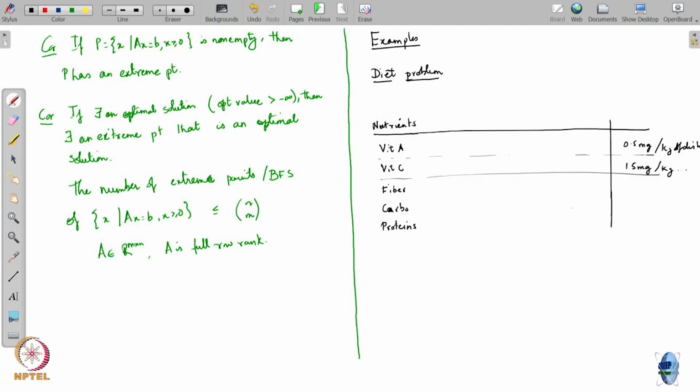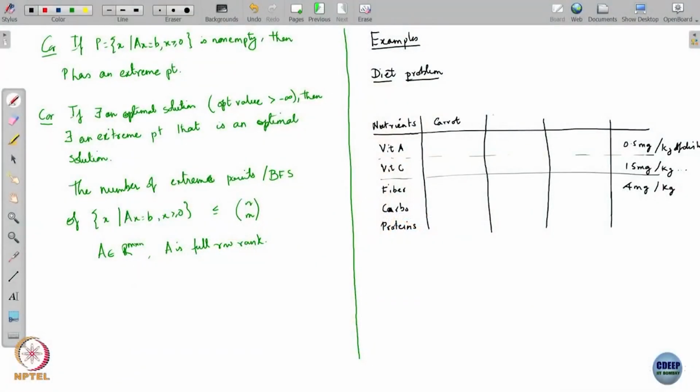Fiber is similarly say 4 milligrams per kg, etc. Now, the choice you have is to look at the ingredients that are on offer, and to see what sort of dishes you can create out of them. Say for example, you have three food ingredients: one is carrot, the other is cabbage, and cucumber. Now, this does not complete a meal, but this is just for illustrative purposes.